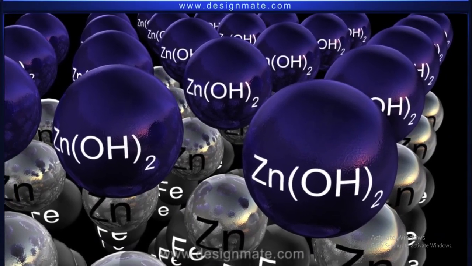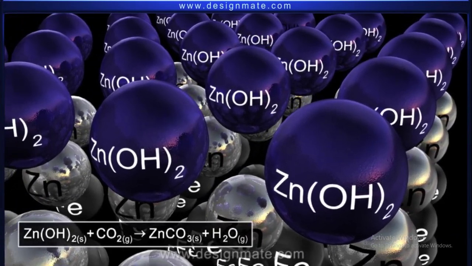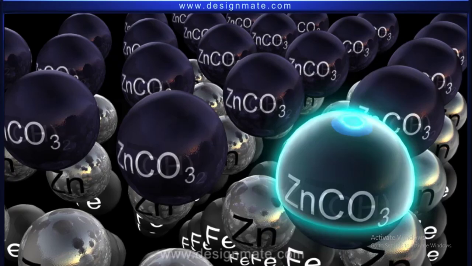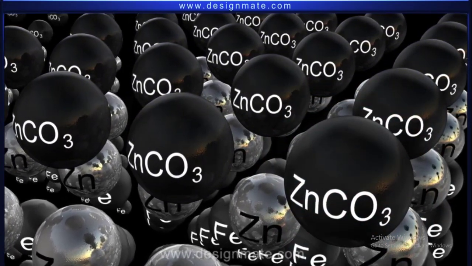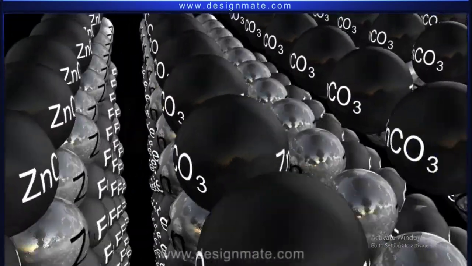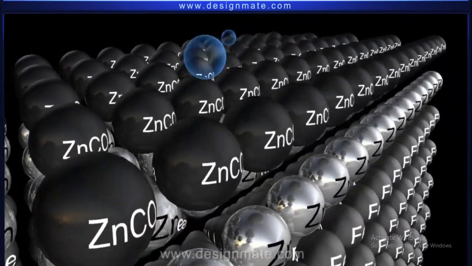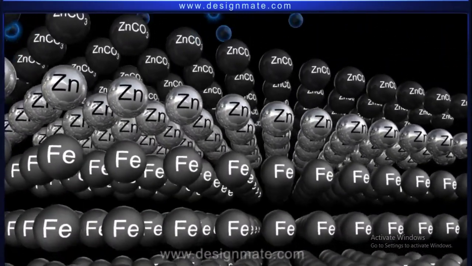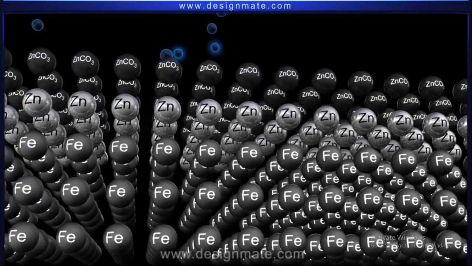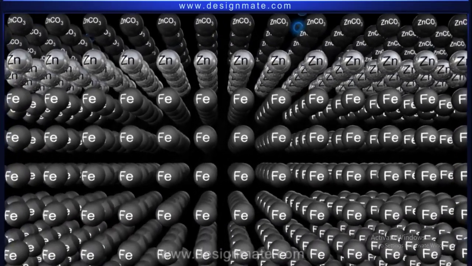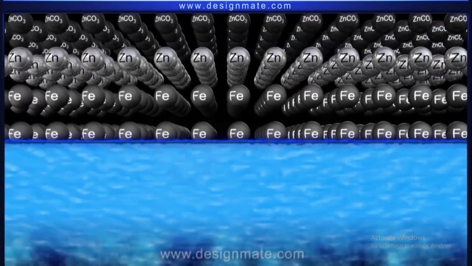Zinc hydroxide layer formed earlier reacts with carbon dioxide in the air to give zinc carbonate. This zinc carbonate layer acts as a barrier between the air and the underlying zinc, which eventually prevents iron from corrosion.